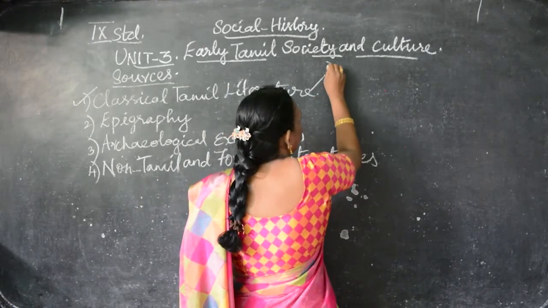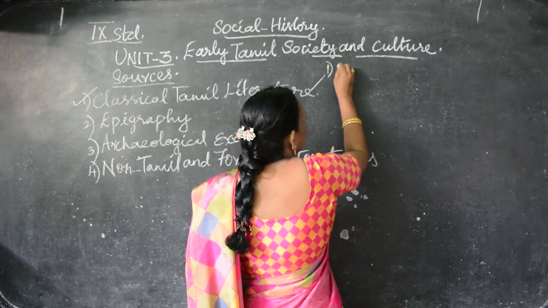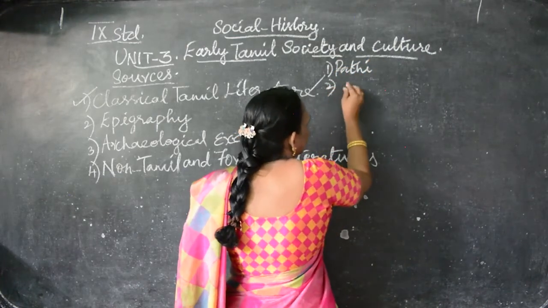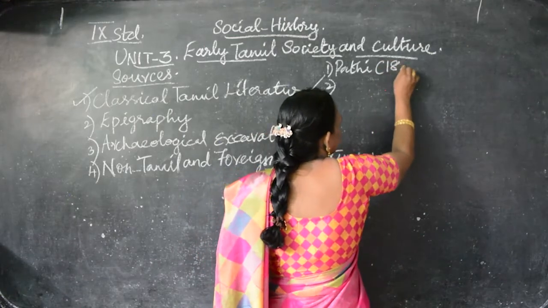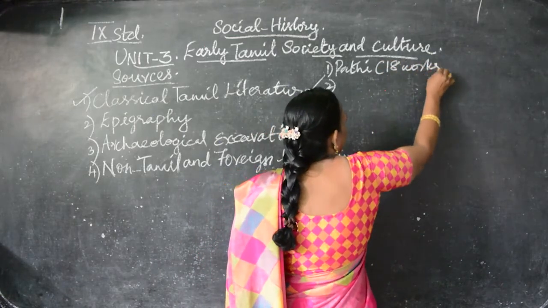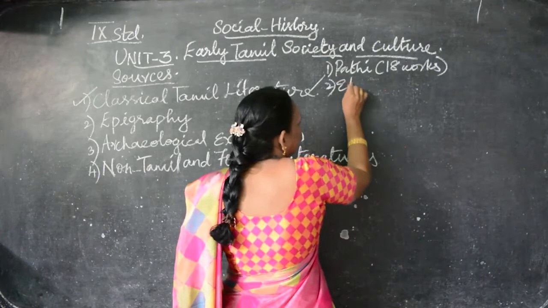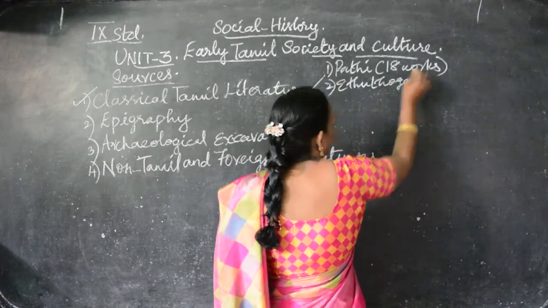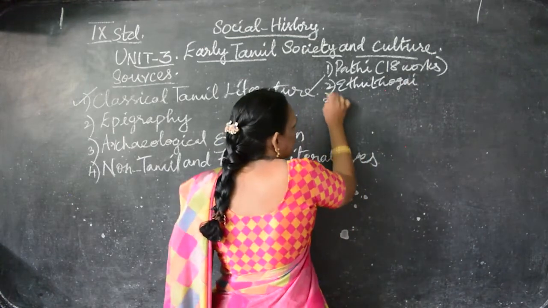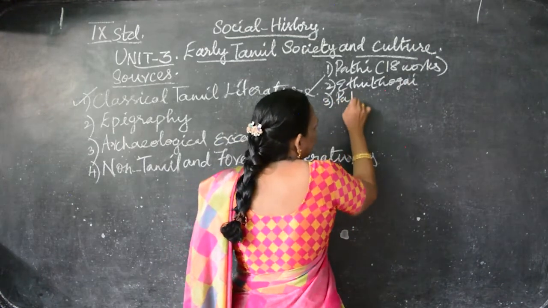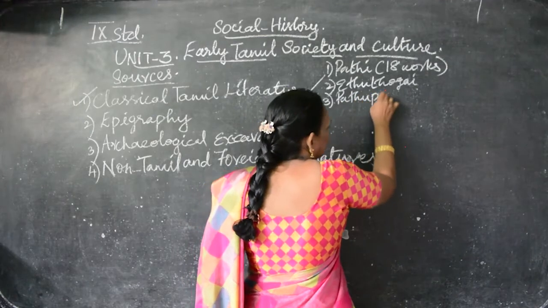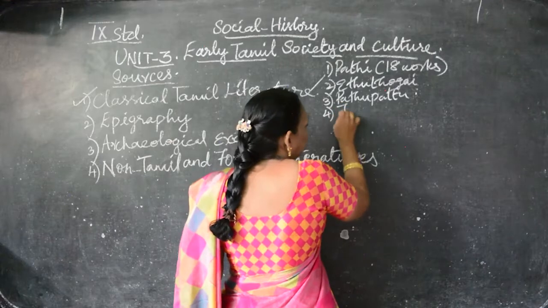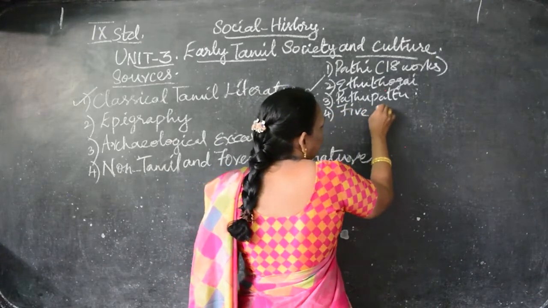First one what? 11 கீழ் கணக்கு. Understand? Short ஆ எழுதுறேன். That is the 18 works. Then எட்டு தொகை, eight anthologies we can say. Then பத்து பாட்டு, then 5 great epics. 5 epics.